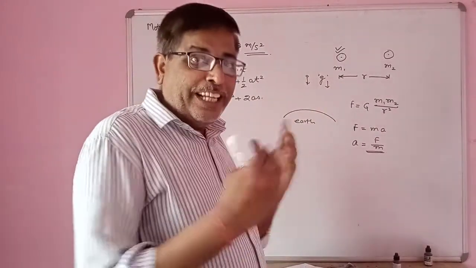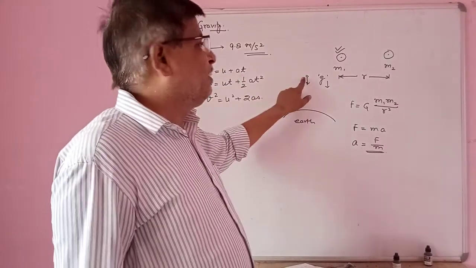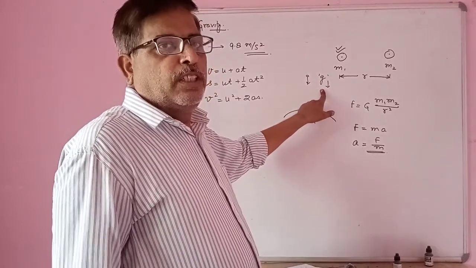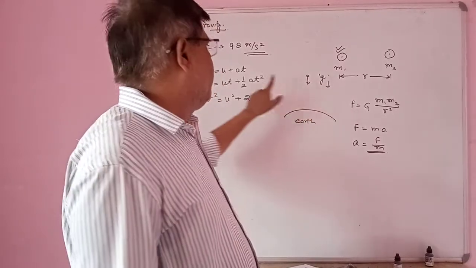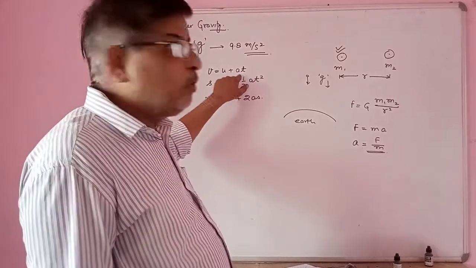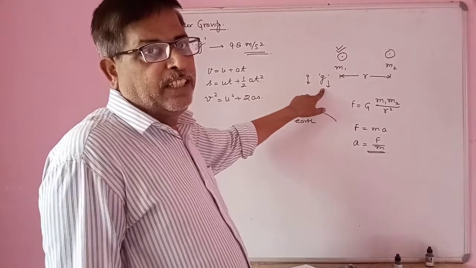Then in that case, the acceleration acting on this object will be g. So we can use g as the acceleration, and we can replace a by g.